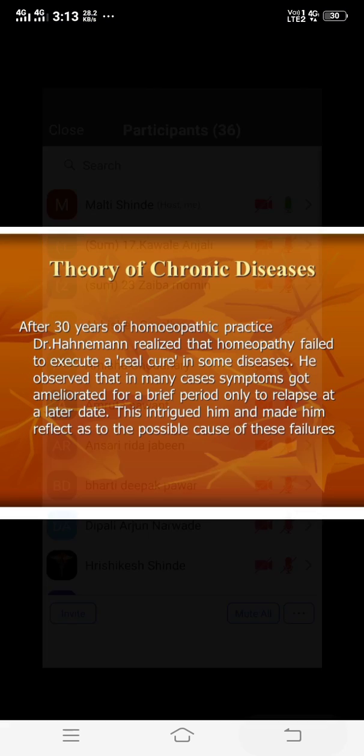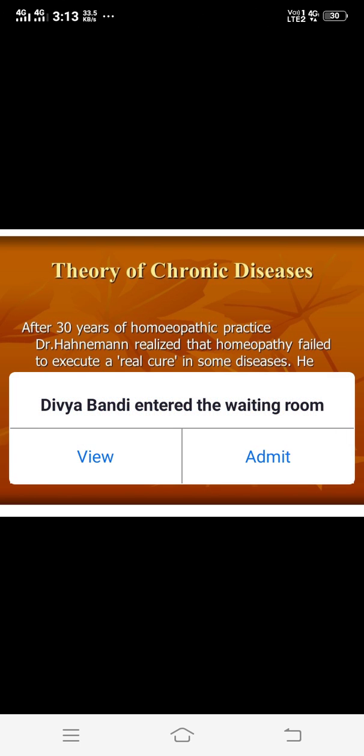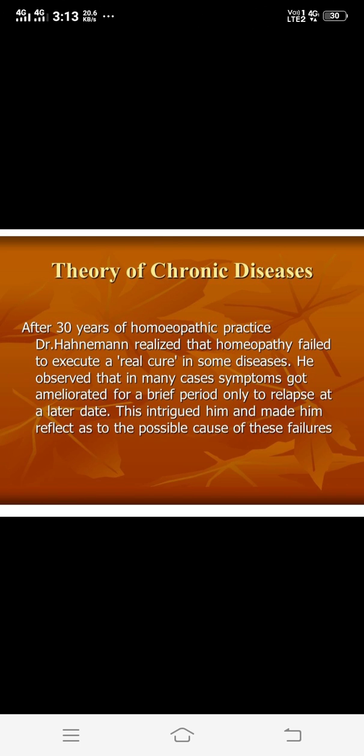Starting with today's lecture: classification of disease, which is explained from aphorism number 72 to 81. That is classification of diseases. This is the summary of the aphorisms. In aphorism number 72 they explain the general survey of disease. Then aphorism 73, types of acute diseases. Then aphorism 74, artificial chronic diseases. Then 75, artificial chronic diseases are most incurable.